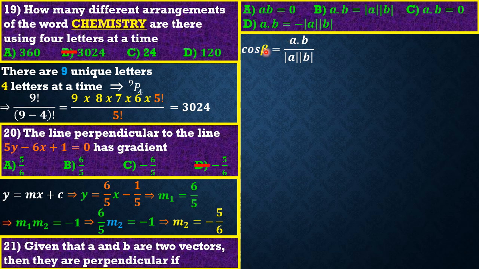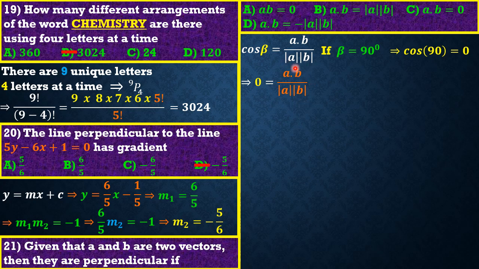The angle between them is given by cos beta, which is equal to A dot B over the magnitude of A times the magnitude of B. Whenever they are perpendicular, what is the angle between them? The angle between them is 90 degrees. So you have cos 90, which is equal to 0 from your calculator. So it means that 0 is equal to A dot B over the magnitude of A times the magnitude of B.